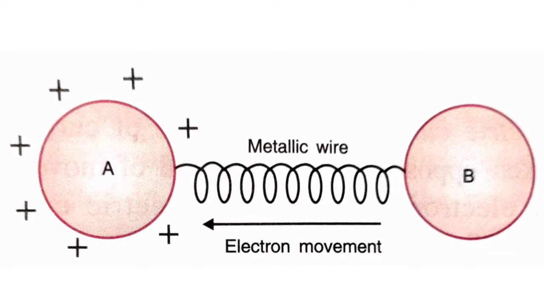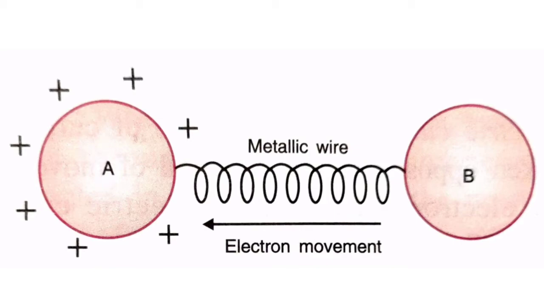So when we connect a positively charged conductor with an uncharged conductor with the help of a metallic wire, then that uncharged conductor automatically induces a negative charge on it, which means that now conductor B, which was initially uncharged, now attains negative charge.